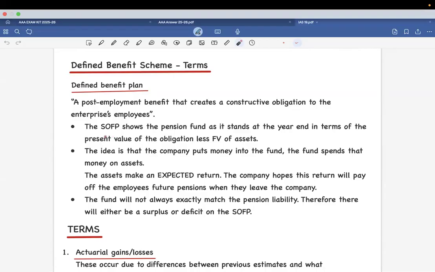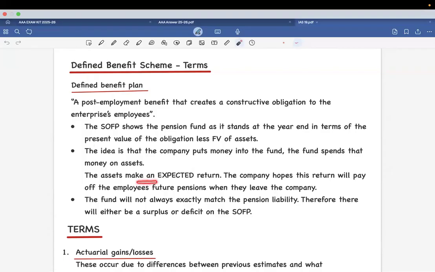Whatever fund we have is going to be shown as a pension fund at the year end. We would take the present value of the obligation less the fair value of the assets that have been invested meanwhile. The idea is very simple. Every year, the company is going to put some funds into it. If they are not investing it, they are going to invest it at a bank. The bank is going to give them interest.